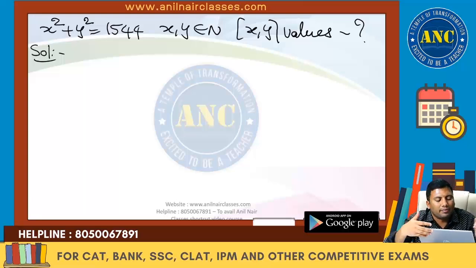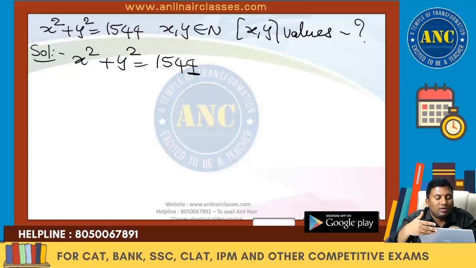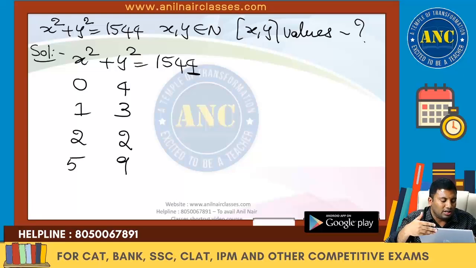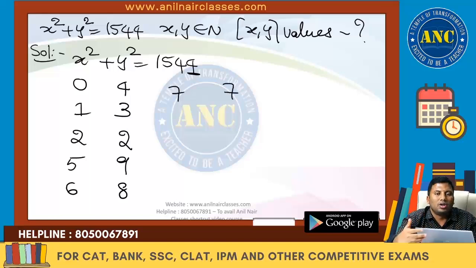That is the difference. x square plus y square equals 1544. Now see here, the unit digit in this question is 4. 0 plus 4 is 4, 1 plus 3 is 4, 2 plus 2 is 4, 4 plus 0 is 4, 5 plus 9 is 14, 6 plus 8 is 14, 7 plus 7 is also 14. Are you all with me? All the digits 0 to 9 we got.